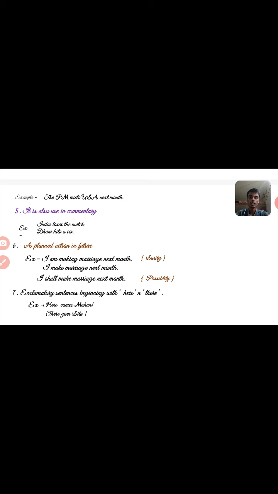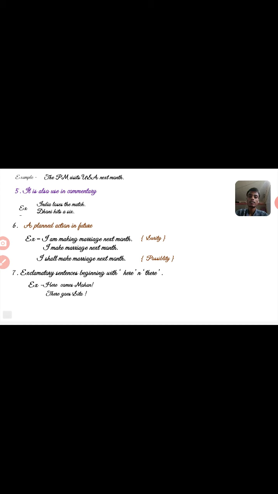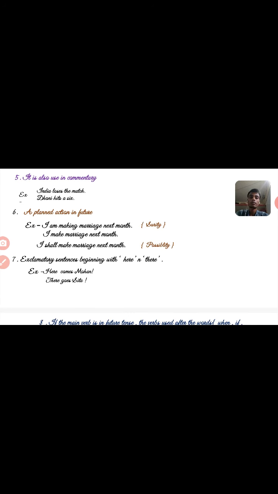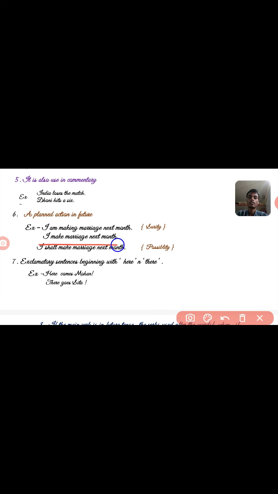Now the sixth use of simple present tense: a planned action in future. Whatever we plan in future, we speak in simple present tense. Like "I make marriage next month." Here "I make marriage next month" shows surety that I have got engaged and everything is fixed.